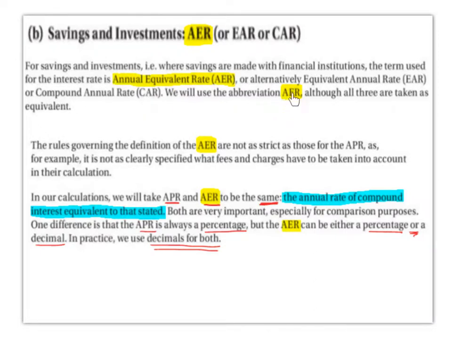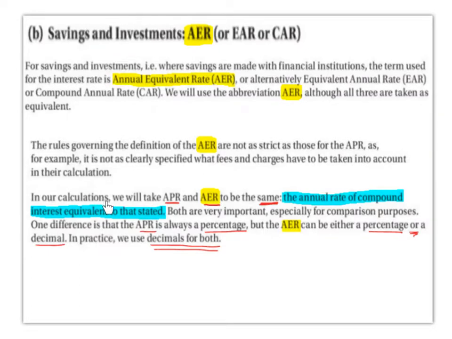We will use the abbreviation AER, although all three are taken as equivalent. The rules governing the definition of the AER are not as strict as those for the APR, as, for example, it is not clearly specified what fees and charges have to be taken into account in their calculation.